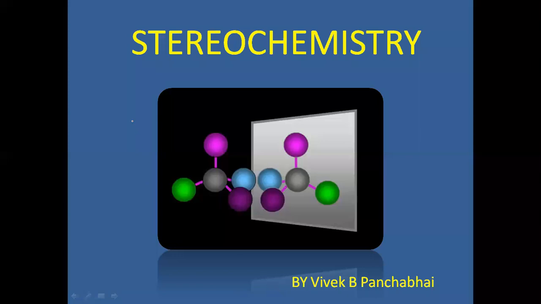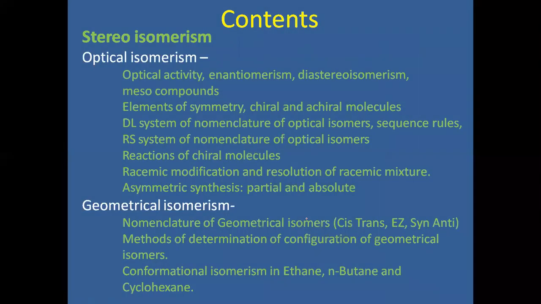Today we are going to discuss a new topic, that is stereochemistry. Stereo means solid, the chemistry of solid substances. That is called stereochemistry. In this topic, we will discuss stereoisomerism, in which optical isomerism and geometric isomerism, along with conformational isomerism, we have to discuss in this stereochemistry.